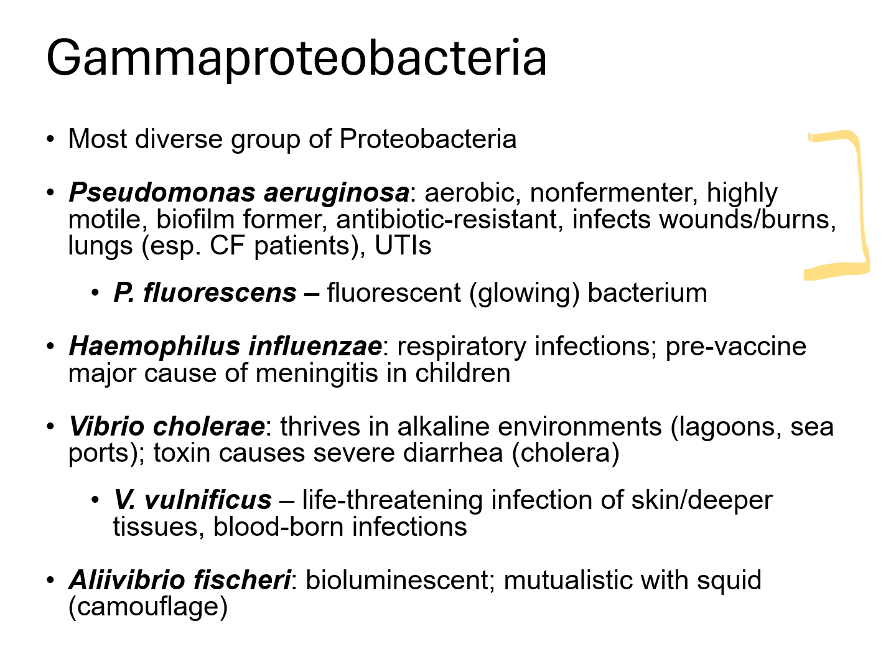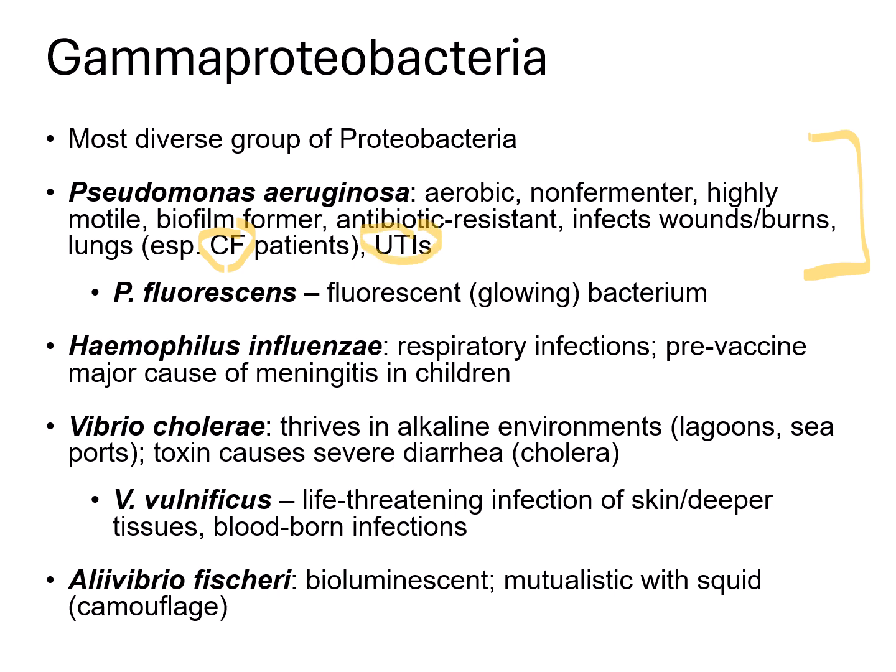It's also naturally antibiotic resistant, which can make infections pretty hard to treat. It infects wounds, burns, the lungs of cystic fibrosis patients, which is CF here, and can be the cause of urinary tract infections or UTIs.